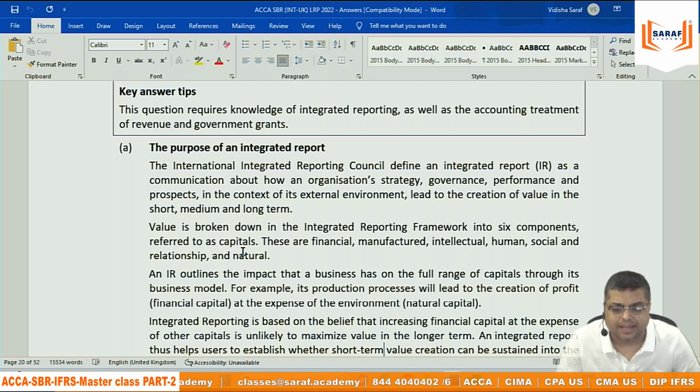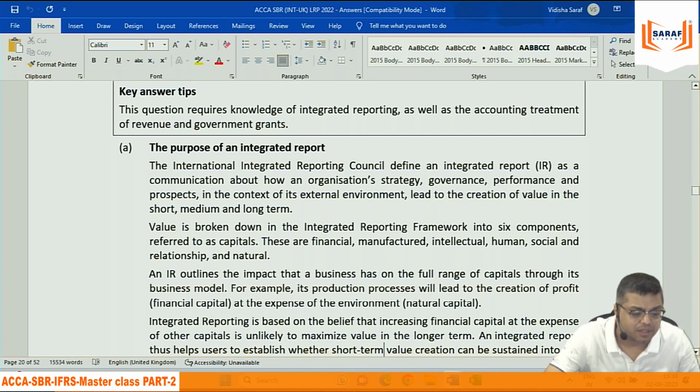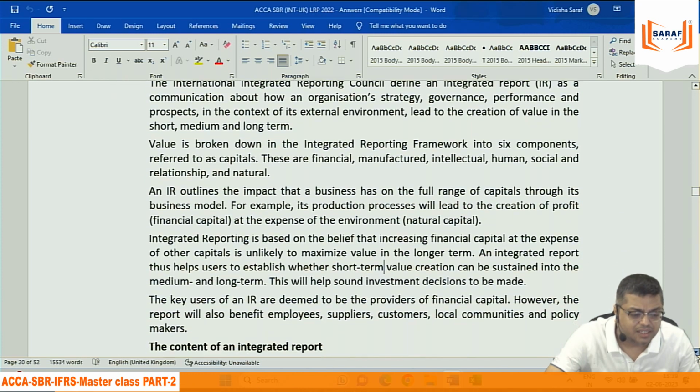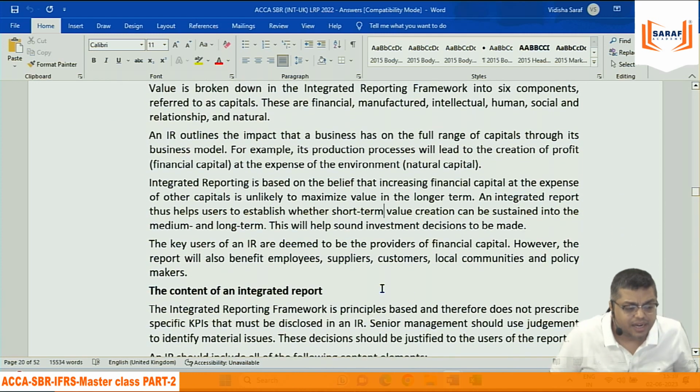An IR outlines the impact that a business has on the full range of capitals through its business model. For example, its production processes will lead to the creation of profit and at the expense of environment. ऐसे एग्जाम्पल दिया कि increase in one capital is reduction in another capital. Integrated reporting is based on the belief that increasing financial capital at the expense of the other capital is unlikely to maximize value in the long run.